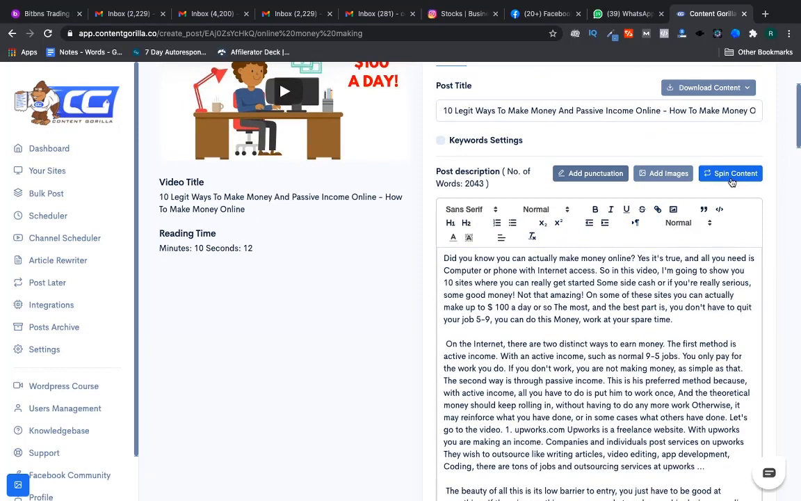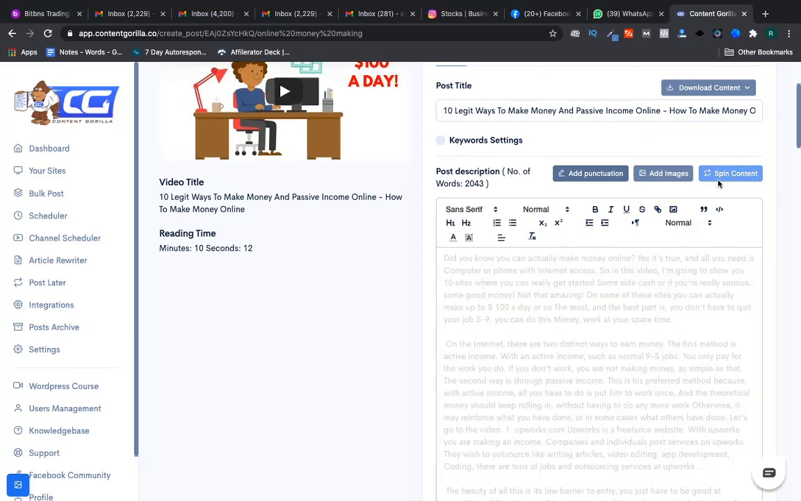Now also you can directly spin the content from here. It is not that good like Spinner Rewriter, but it is okay. It is obviously free with the software alone, that is okay.